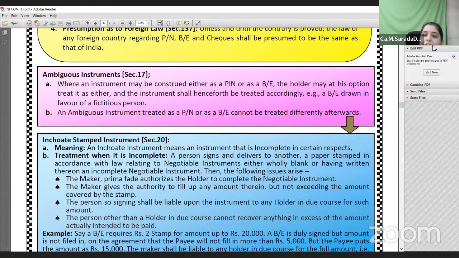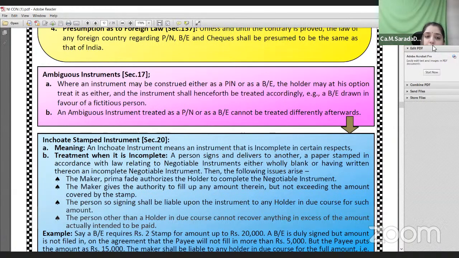some other person, and if that particular seller or the drawer endorses the instrument, the endorsee or the holder of the instrument can treat it as a promissory note. That is why this is called an ambiguous instrument. It might be treated either as a promissory note or a bill of exchange later on by the holder of the instrument.